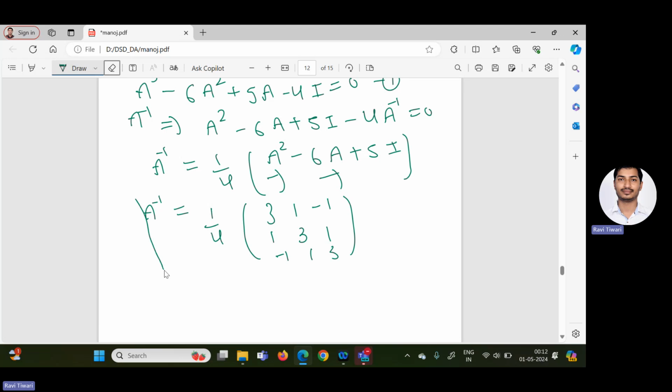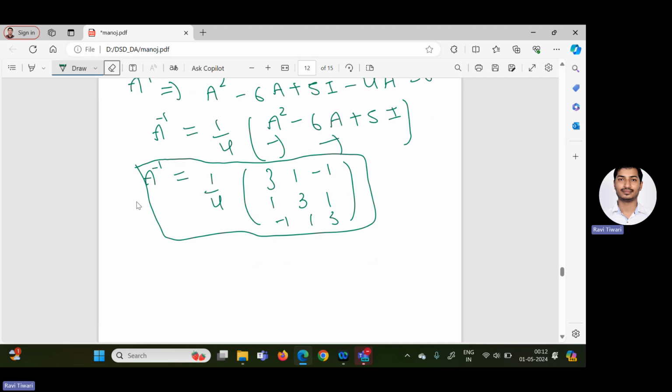So this is the A inverse by using Cayley Hamilton theorem. I hope you understood the concept of Cayley Hamilton theorem and characteristic equation. Till this step, we have to solve the same for calculating eigenvalue and eigenvector. Also, we have to calculate the characteristic equation, and for verifying Cayley Hamilton theorem, we also get the characteristic equation. So by using Cayley Hamilton theorem we can calculate A inverse easily.